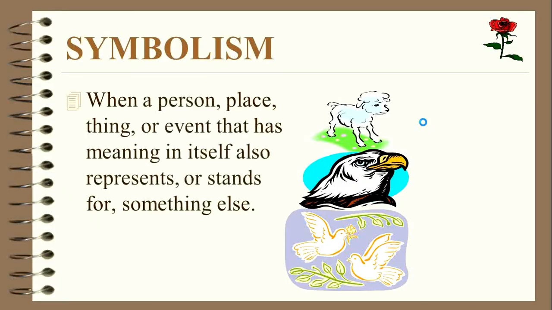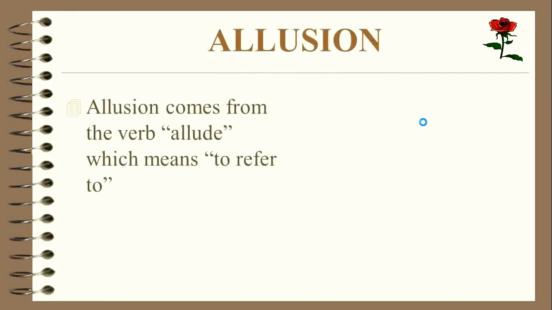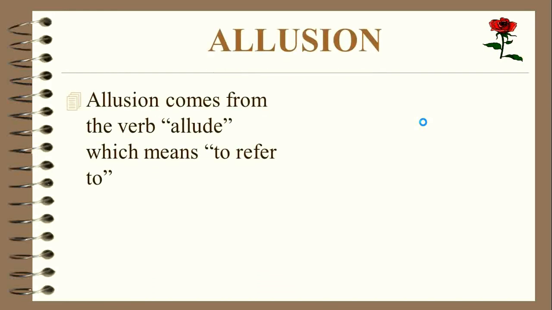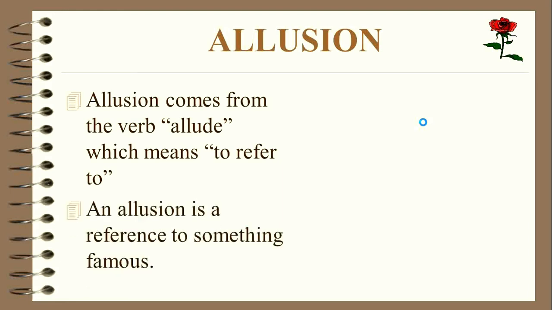Symbolism: when a person, place, thing, or event has meaning in itself but also represents or stands for something else. Example: a sheep for innocence, an eagle for America, and a dove for peace. Allusion: allusion comes from the verb allude, which means to refer to. An allusion is a reference to something famous.